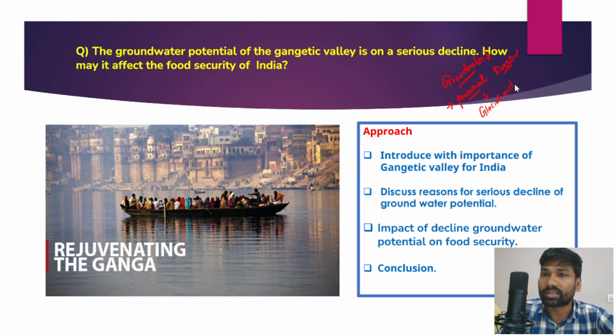So regular glacial melting has been contributing to the regular flow of water in those rivers. But in recent times, glacial melting has been taking place at a much faster pace because of global warming and also climate change.